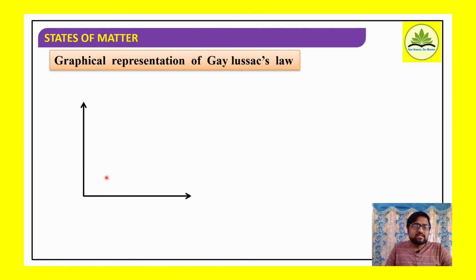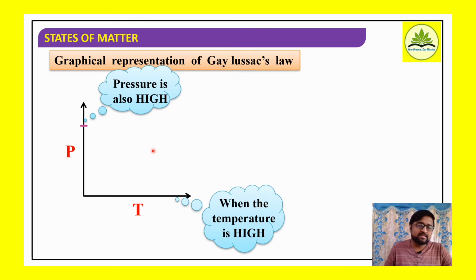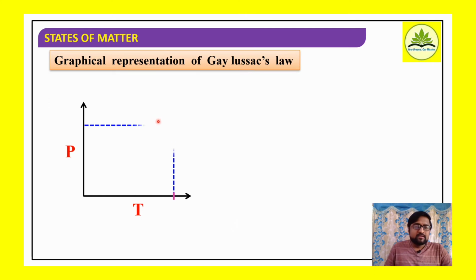Well, consider a graph of pressure versus temperature. If you plot a graph, when temperature is high, what about the corresponding pressure? The corresponding pressure is also high for a constant volume. Please remember this. This relation is arrived at by keeping volume and number of moles of a gas constant. So when temperature is high, pressure is also high. So we get a corresponding point here.